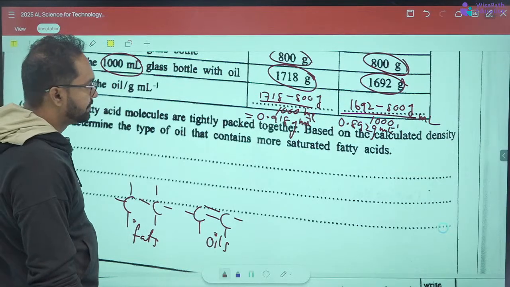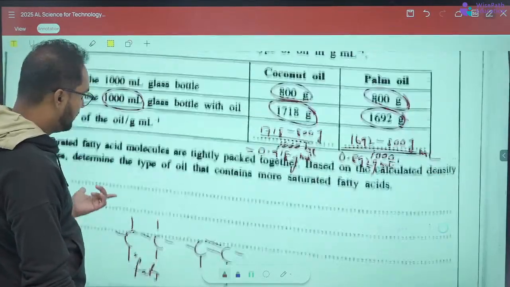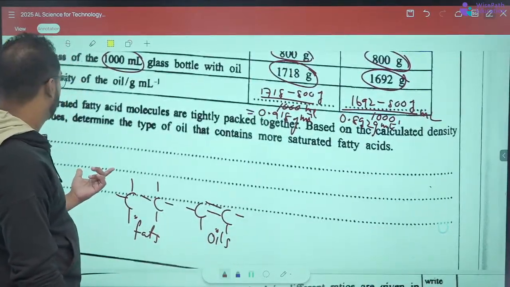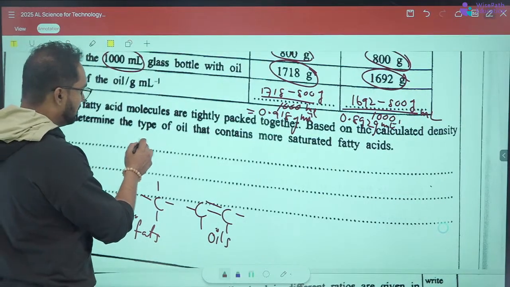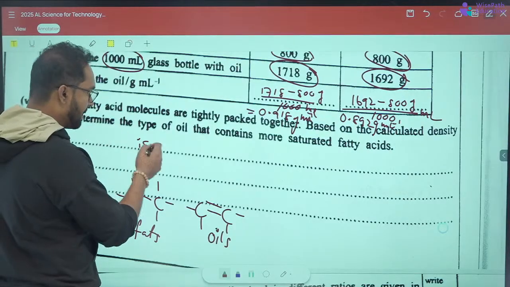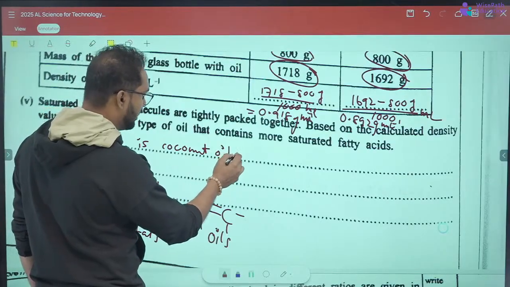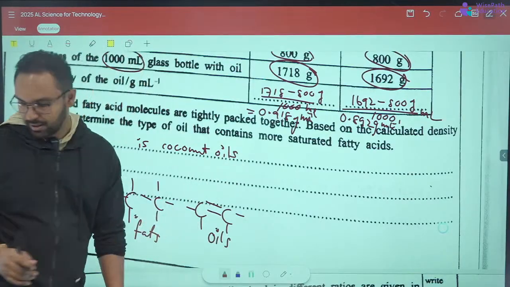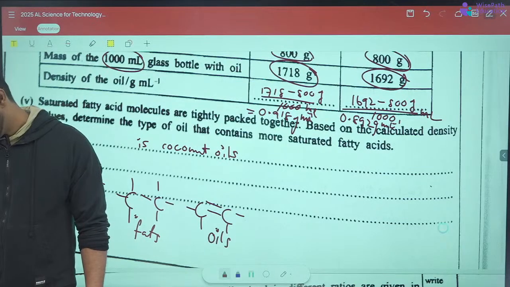So which should be coconut oil, of course, because more density is there. It should be coconut oil.